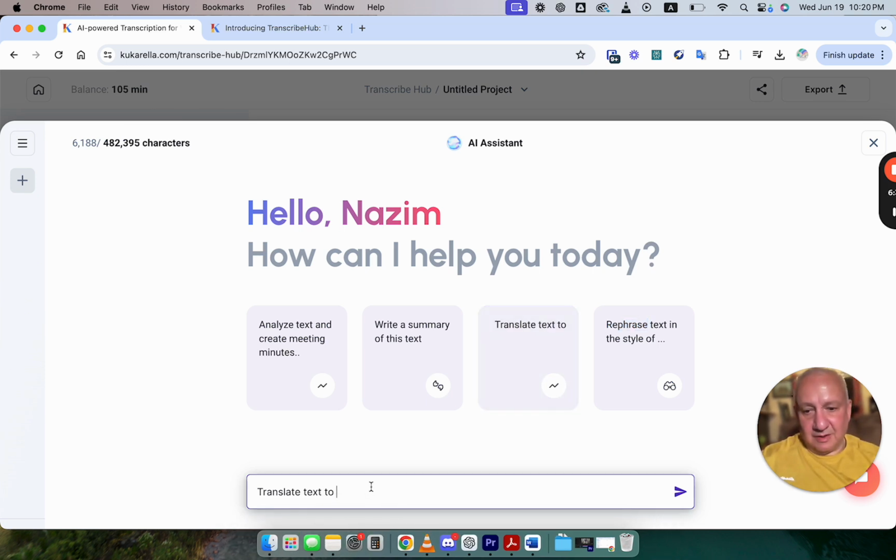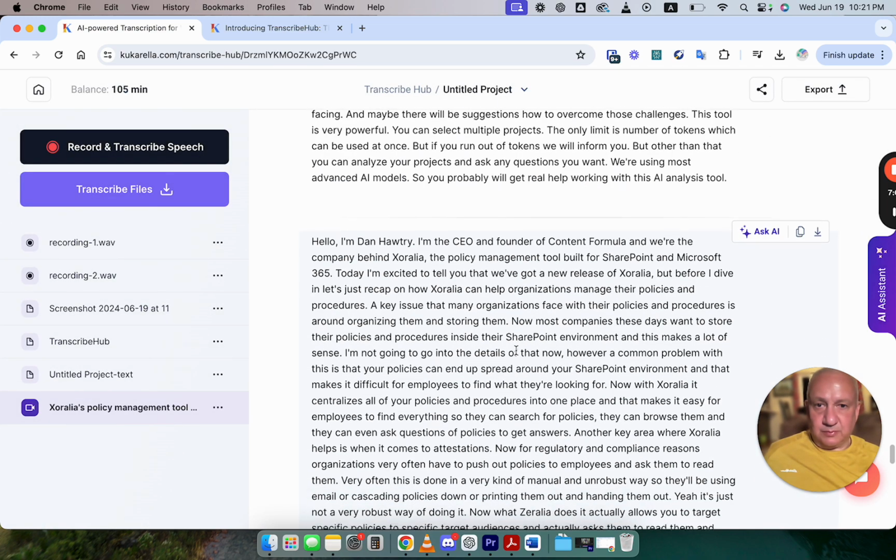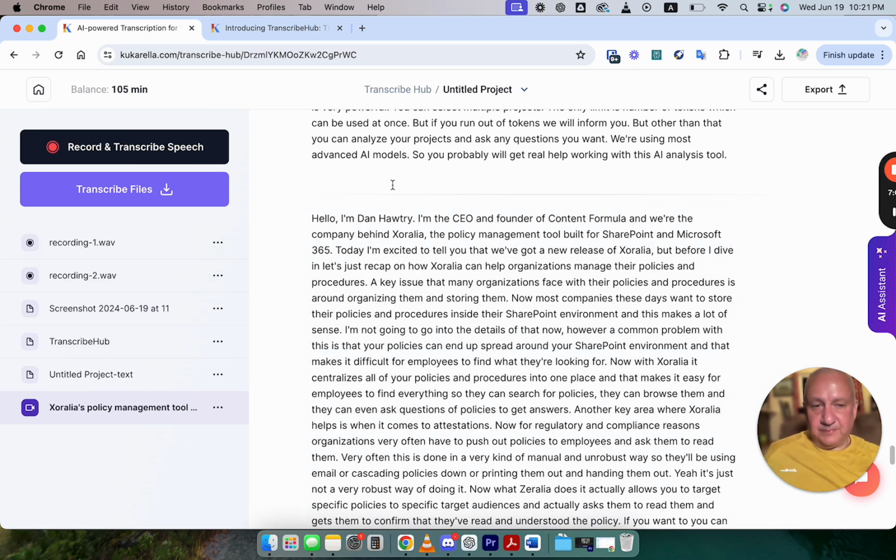Remember to specify what language you're talking about. Or if it's recording of a meeting, you can create meeting minutes. You can write any prompt, request you can think of. And in this case, you will be dealing with whole text in this project with all these files.